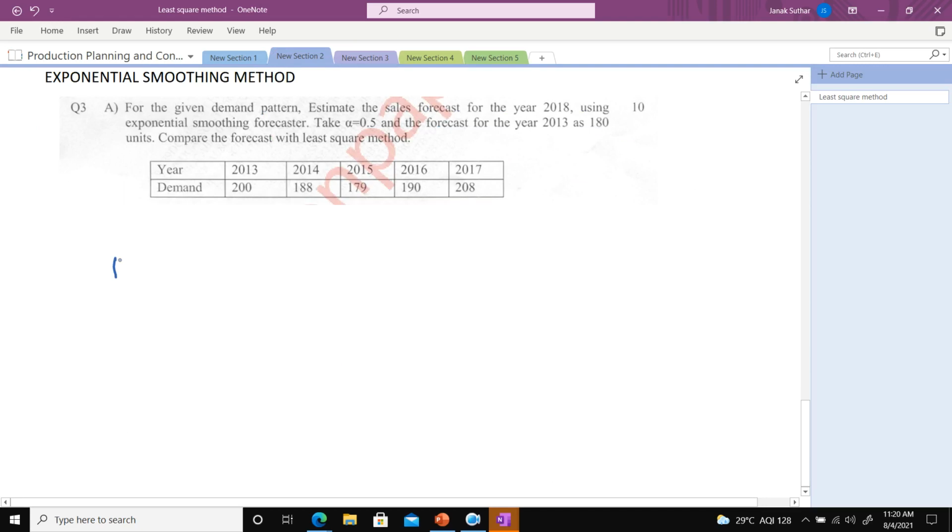What is the process to apply the exponential smoothing method? If I want to predict the forecasting of 2018, what data do I need to predict the 2018 forecasting? What data do I need, class?